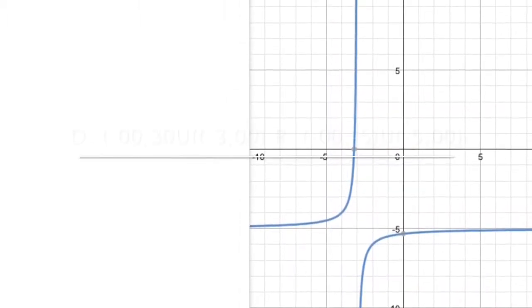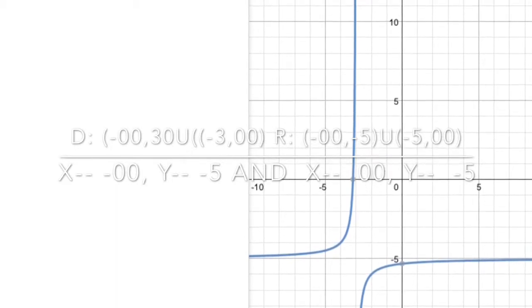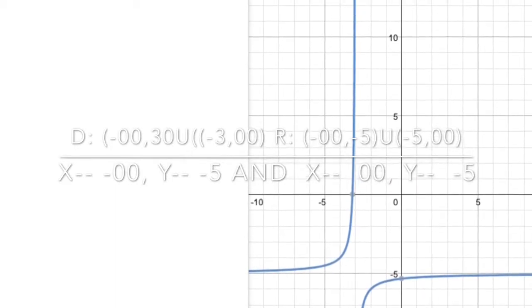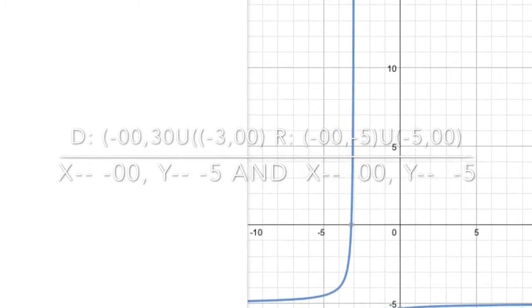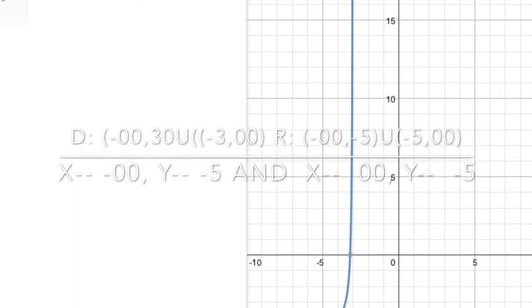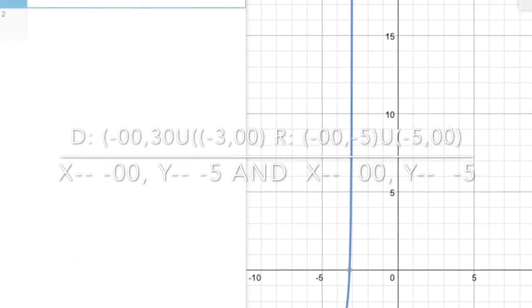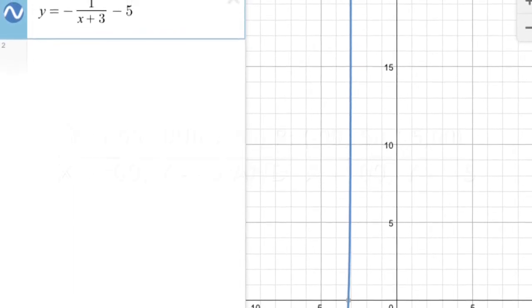The grandson of King Rational graphed the newest kingdom using the translated function y equals negative 1 over (x plus 3) minus 5, and stated that his boundaries were from negative infinity to negative 3, union negative 3 to infinity, and negative infinity to negative 5, union negative 5 to infinity.